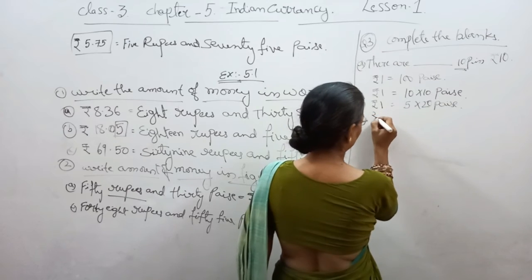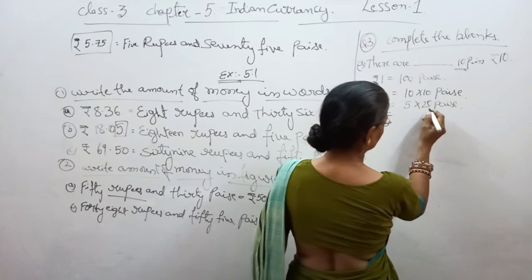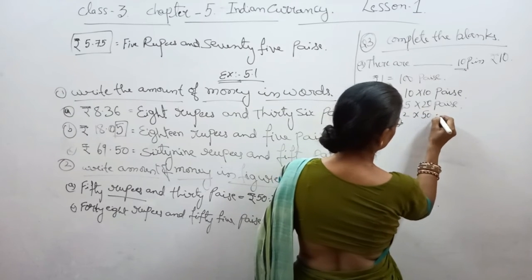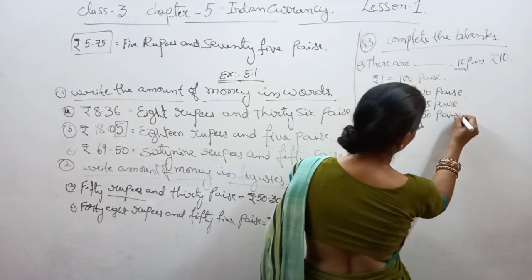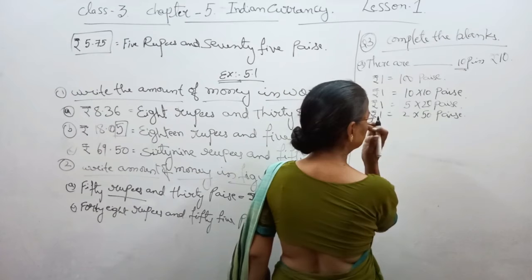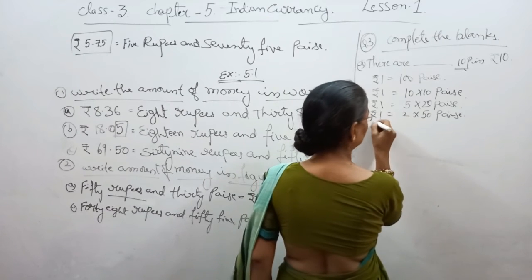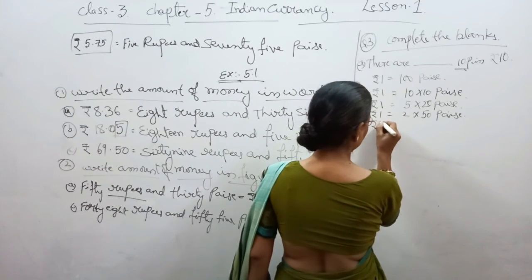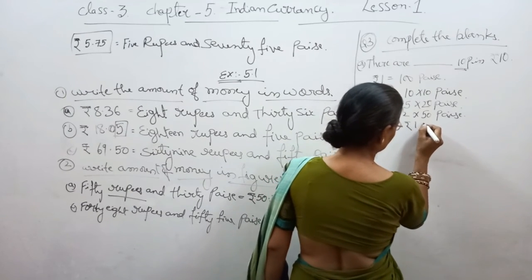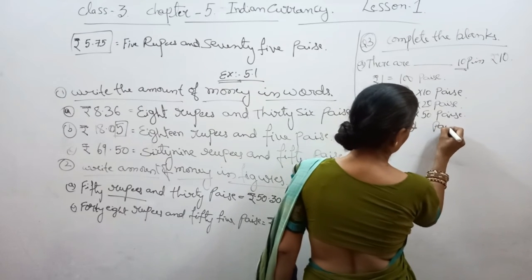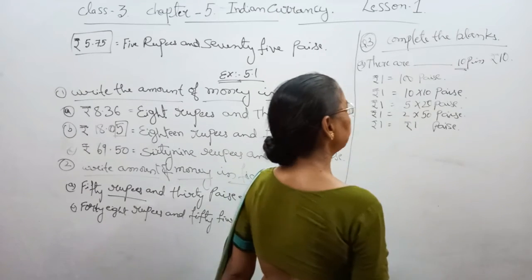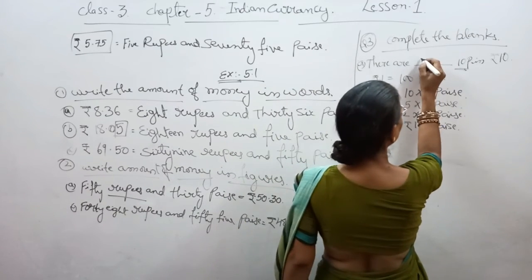Then 1 rupee equals 2 into 50 paise, that is 2 coins of 50 paise is equal to 1 rupee. Then 1 rupee equals 1 rupee coin.